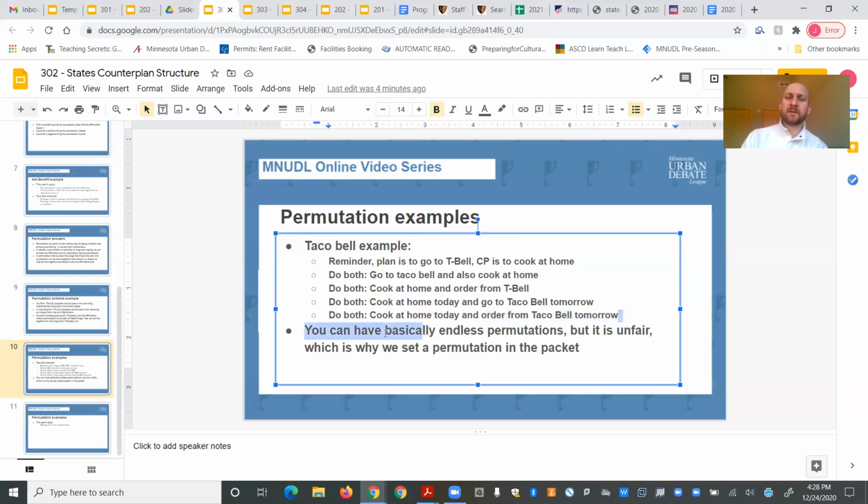But basically that's the point of these permutations, is to say we can do the affirmative plan and we can do the negative counterplan at the same time and still get the benefits of both. So therefore, there's no reason not to do the affirmative today, right? You notice from these two good permutations that you're still going to Taco Bell at some point, right? Whether it's today or tomorrow, you still get to go to Taco Bell. So you're doing the affirmative plan of going to Taco Bell. You're just doing it at a different time.